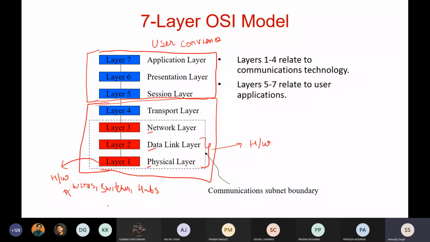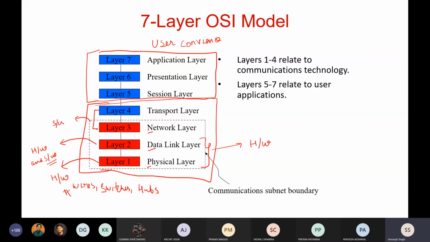I'll also discuss this in detail, but first you should understand how these layers work. The second layer has a hardware and also a software component. I'll discuss the software component again.